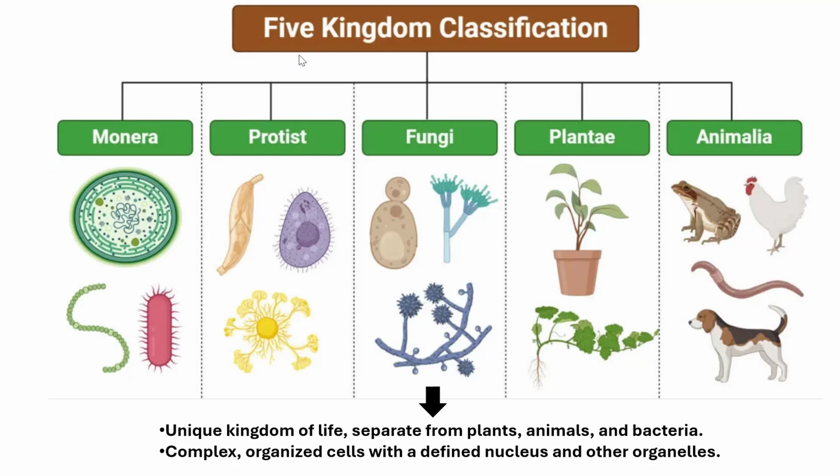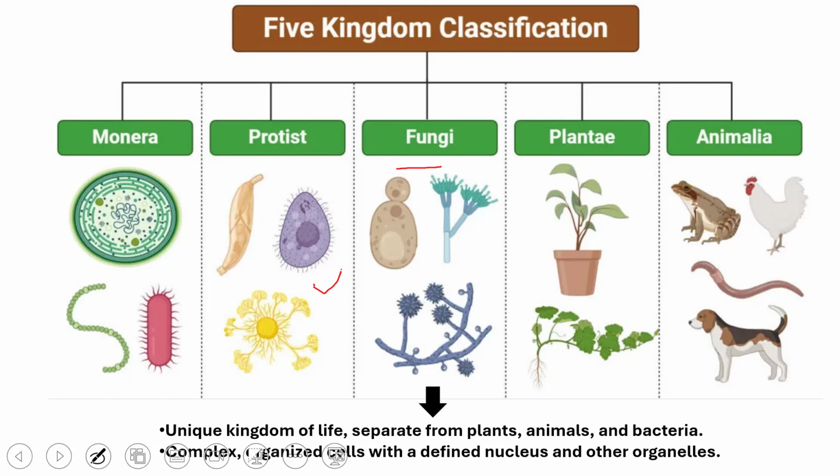By now, we know that living organisms are classified into five main kingdoms. The first is Kingdom Monera, about which we talked in the last lecture. It mainly includes prokaryotic organisms, which are bacteria. Second is Protista, in which you have single-celled organisms. In the current lecture, we are talking about fungi. Fungi is a unique kingdom of life which is separate from plants, animals, or bacteria.